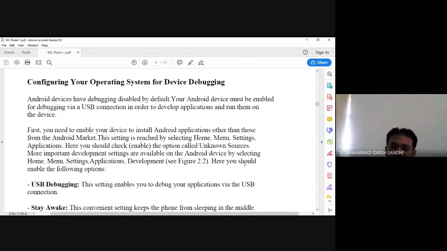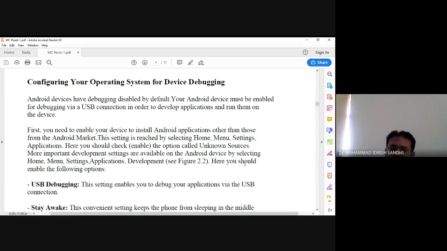This setting is reached by selecting home, menu, settings and applications in your phone. Suppose you want to enable debugging of Android applications through a USB connection, then you need to go to home, then menu, then settings, then applications. Once you go there, you can see three options. Here you should check the option called unknown sources.